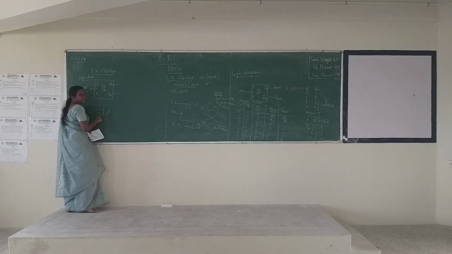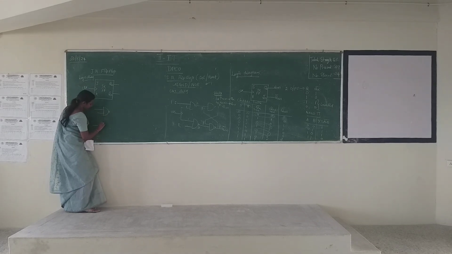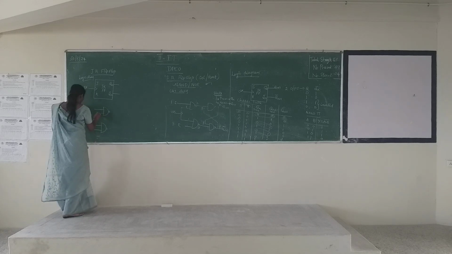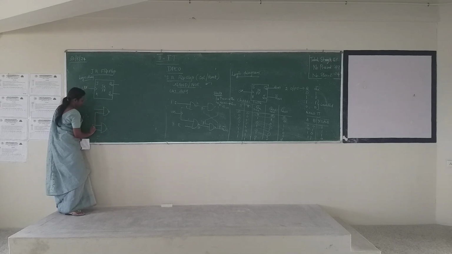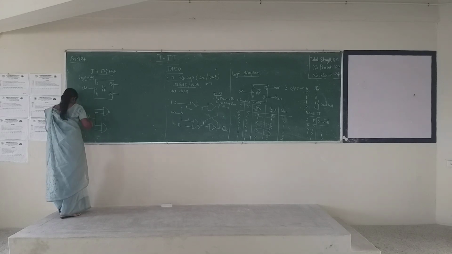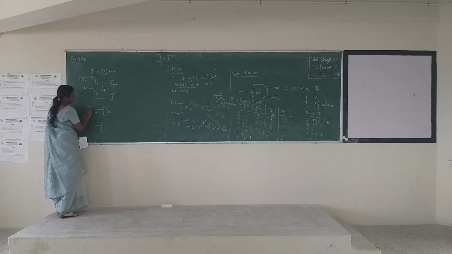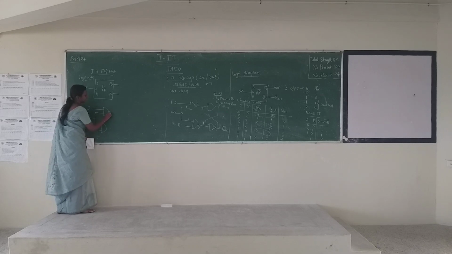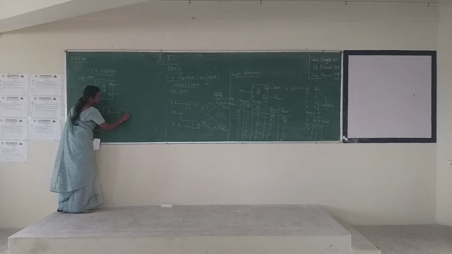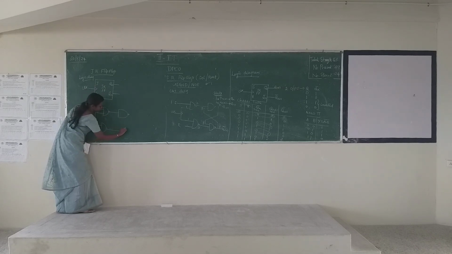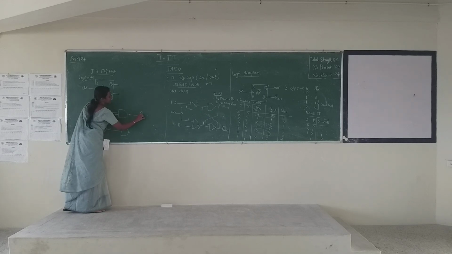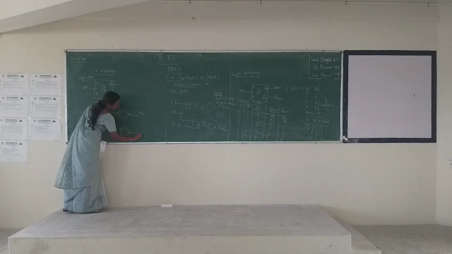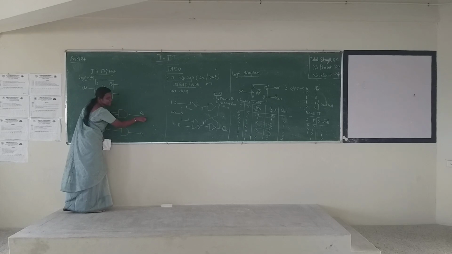Here again I am using two NAND gates, with the clock pulse, and the inputs are taken as J and K. The outputs are Qn plus 1 and Qn plus 1 bar, the next state.